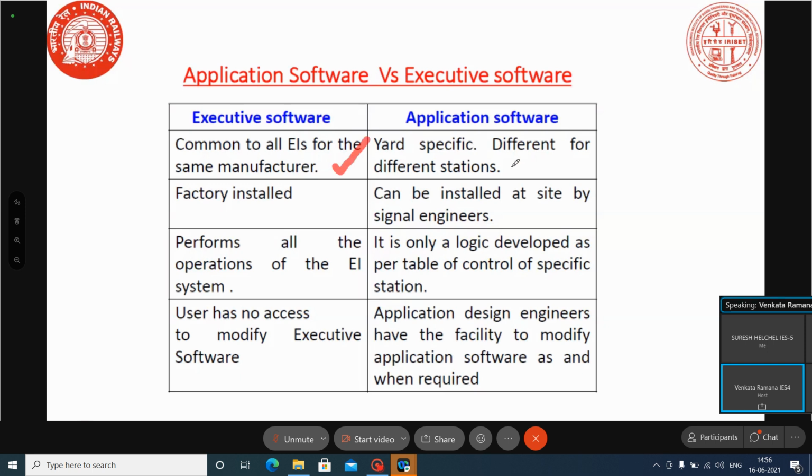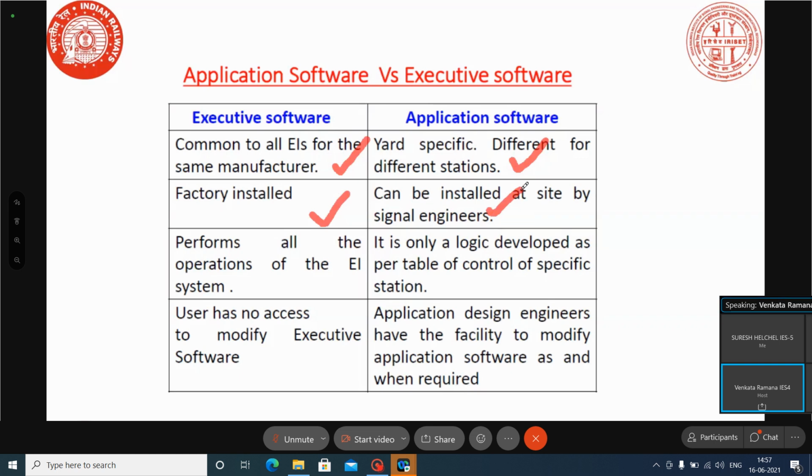Application software will be specific to each station, and it will be different for different stations, because interlocking arrangements at every station will be different. For that reason, every station has separate application software. The executive software is normally installed at the factory, and the application software will be installed at the site by the signal engineers.